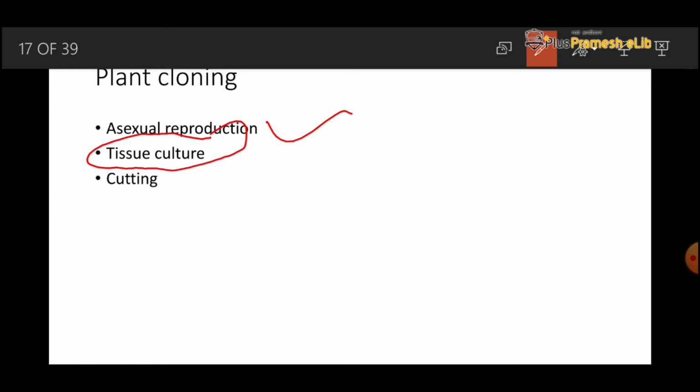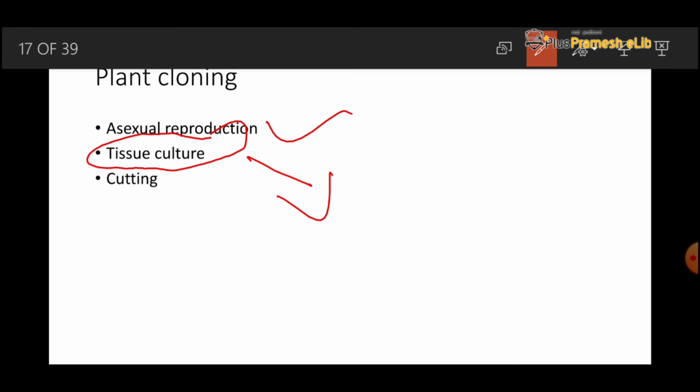In the lab technique, we extract a cell from the growing tissue of a plant and grow it in laboratory conditions. After it evolves and becomes a plantlet, we implant it into the field and its character is similar to its parent. What is meant by genetically and morphologically similar?